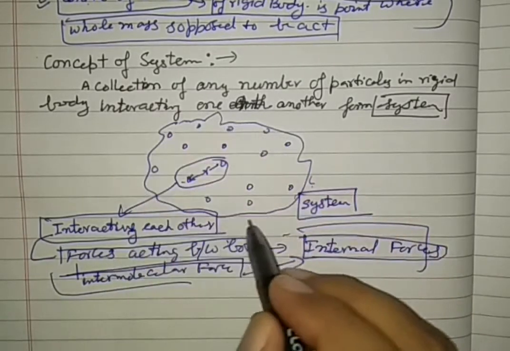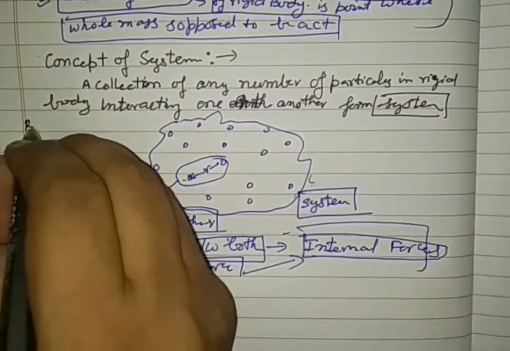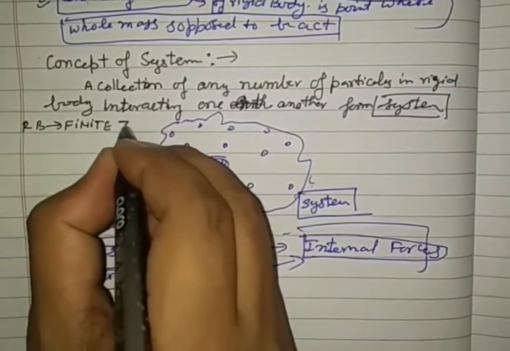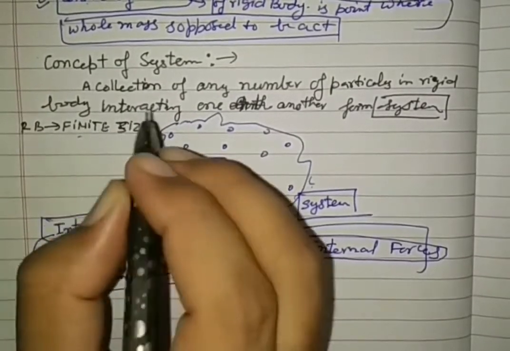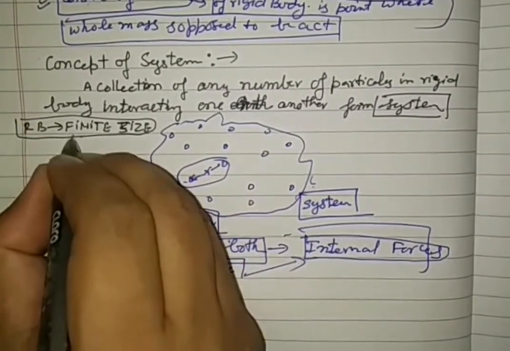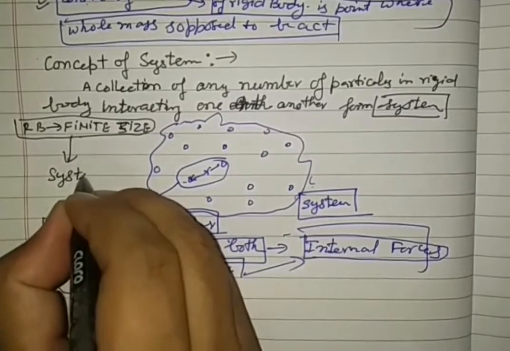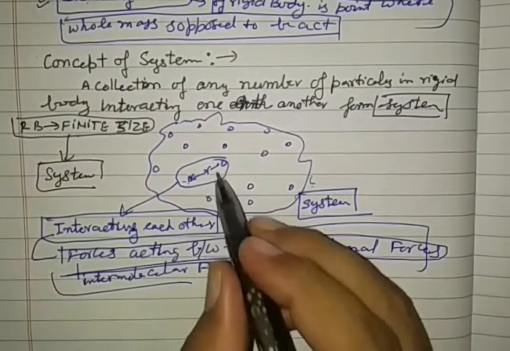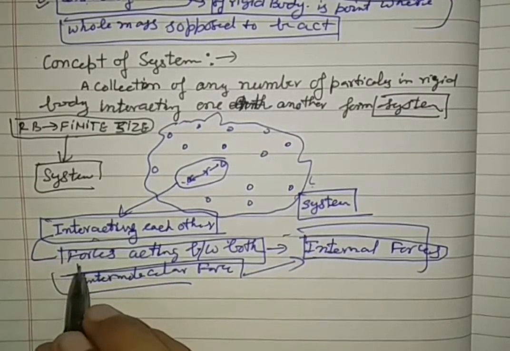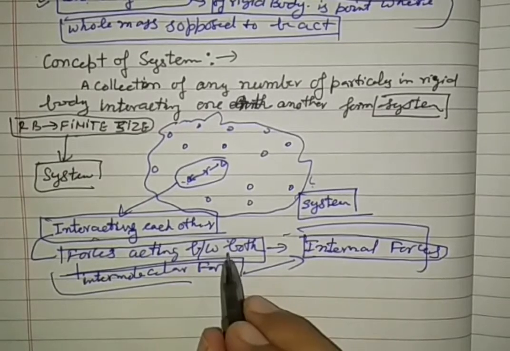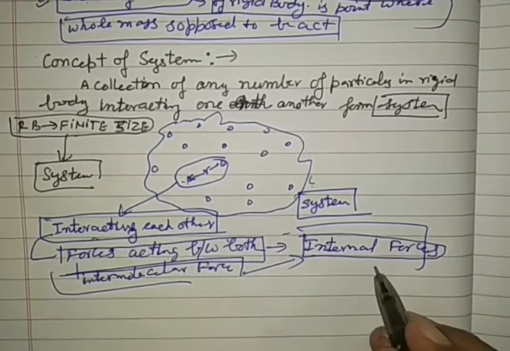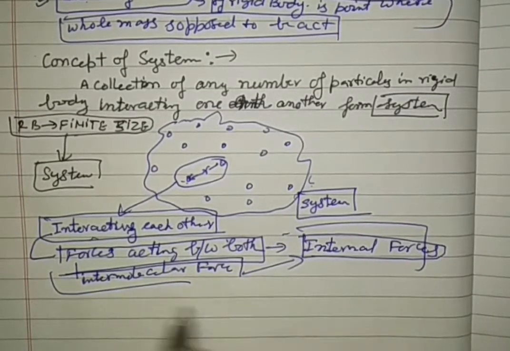Since this rigid body has a finite size, this rigid body of finite size is also regarded as a system. In this system there are particles interacting with each other. Interacting means intermolecular forces are acting between them. These intermolecular forces are called internal forces, which we are going to see today.